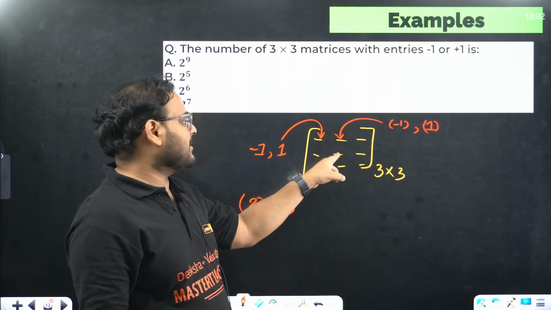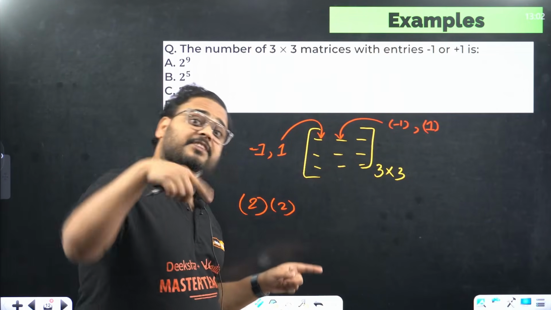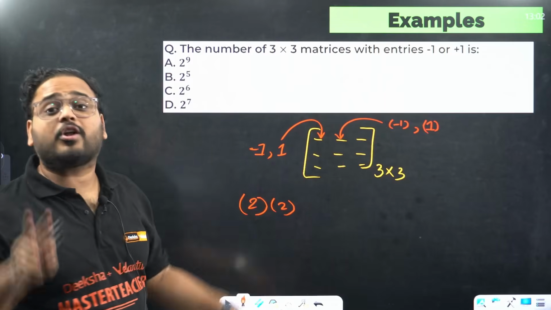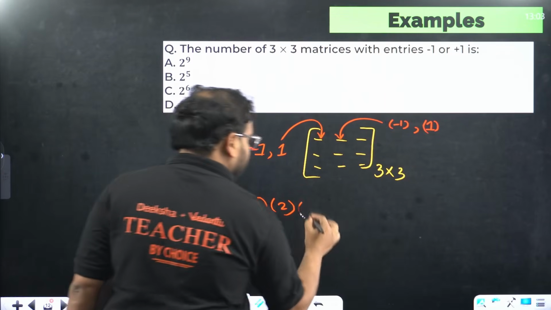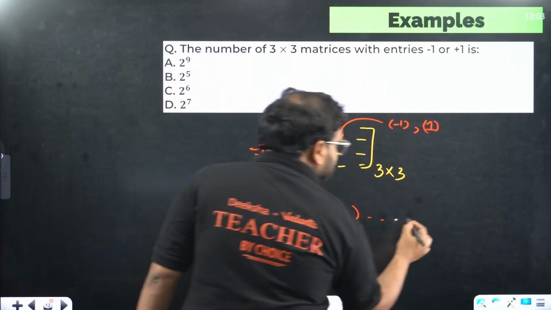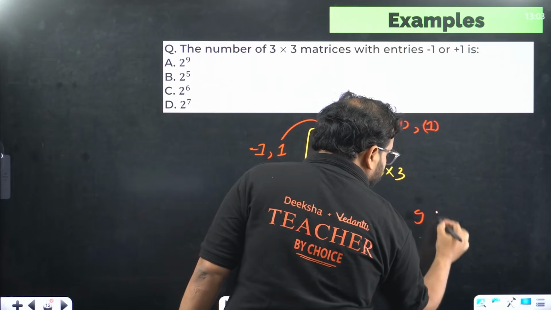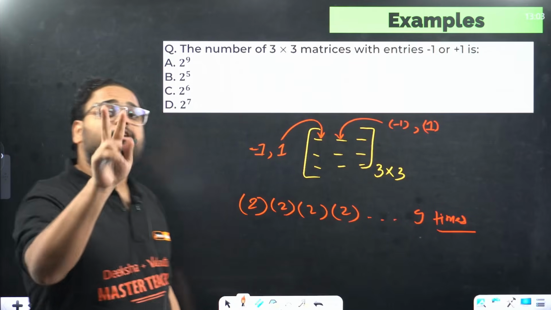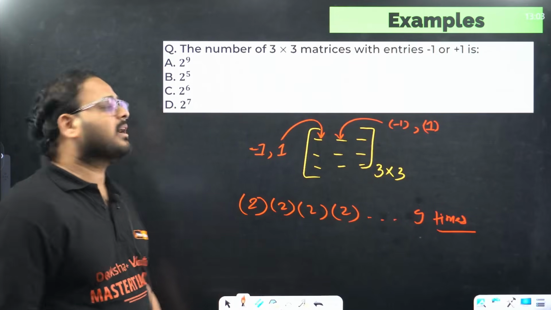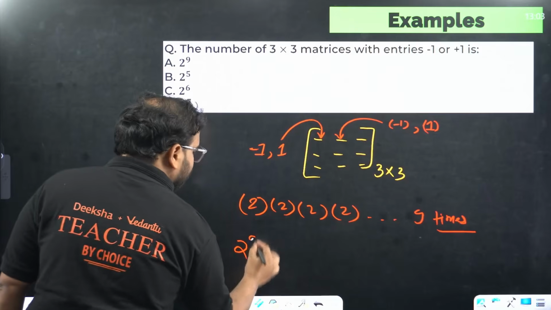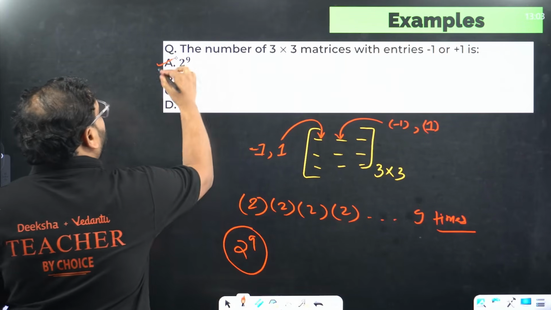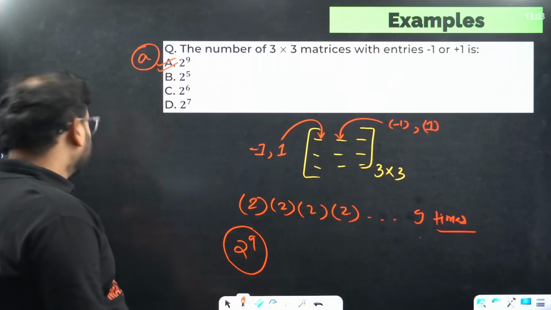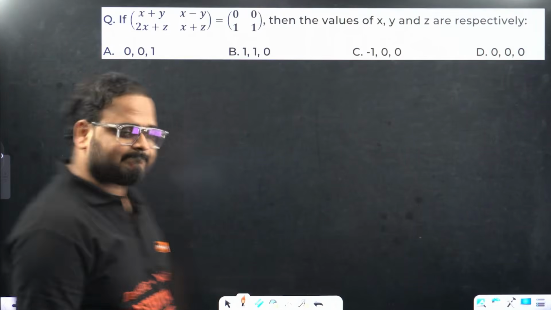If, let's say, my fifth place has 1, that is a different matrix. If I take this fifth place as minus 1, that is a different matrix. It means each element contributes in 2 different ways. How many times? A total of 9 elements, so we have 9 times. Getting it? Each element contributes in 2 ways, and you have 2 into 2 into 2 like that. So the total is 2 power 9. The answer is coming here, option. I could have given you the answer and moved on, but I wanted to teach you as well. Okay? Moving on.